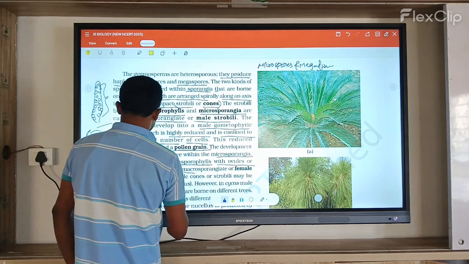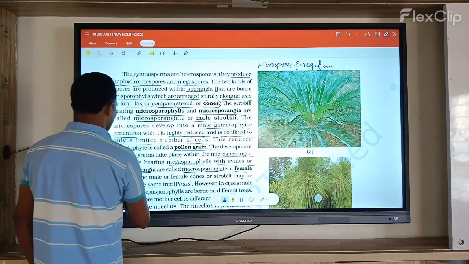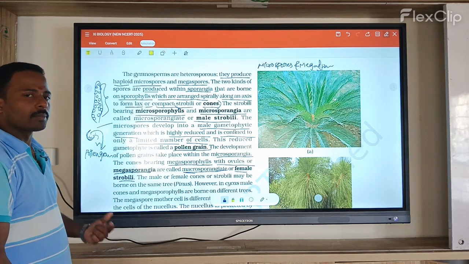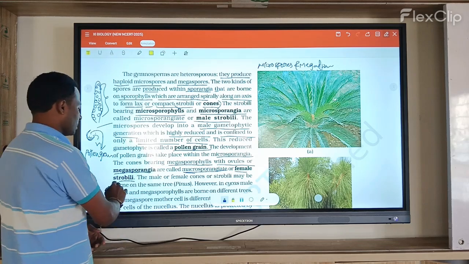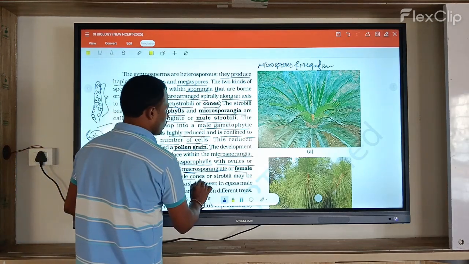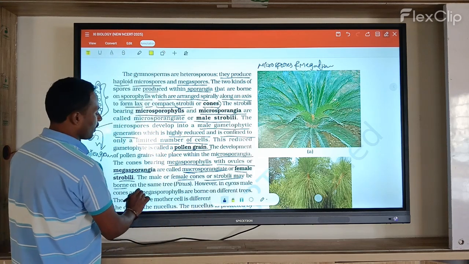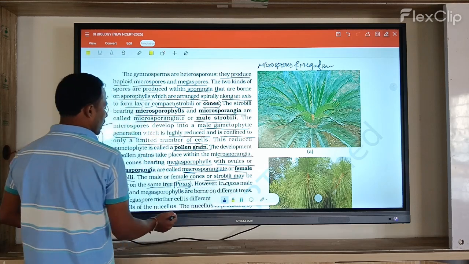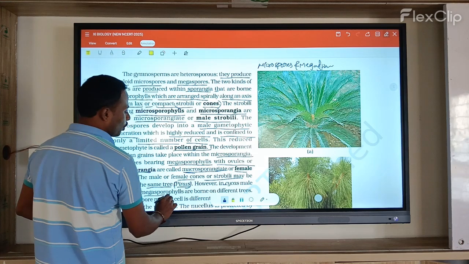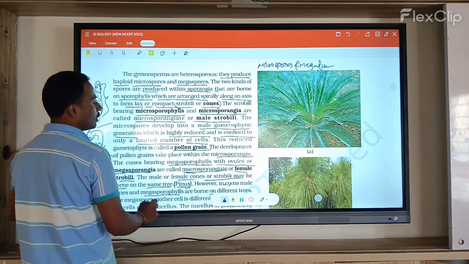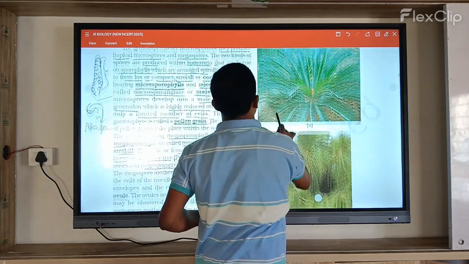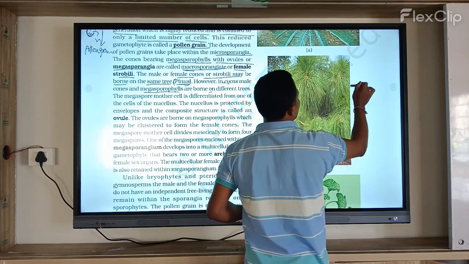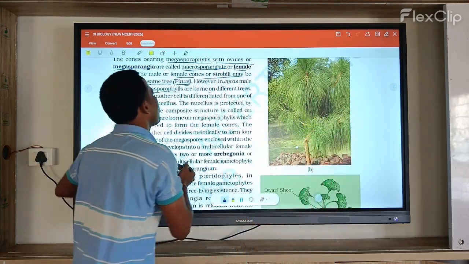Now these cones bearing the megasporophylls with ovules in the megasporangia are called macrosporangiate or female strobili. Before, we said male strobili; macro means female, so that is called the female strobilus. The male and female cones or strobili may be borne on the same tree, like in Pinus. However, in Cycas, the male cones and the megasporophylls are borne on different trees. One plant produces only male cones and another plant produces female ones.